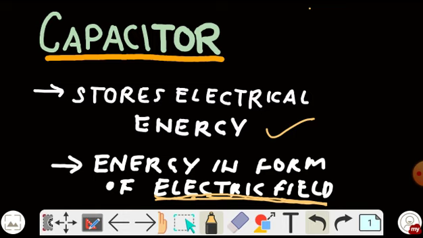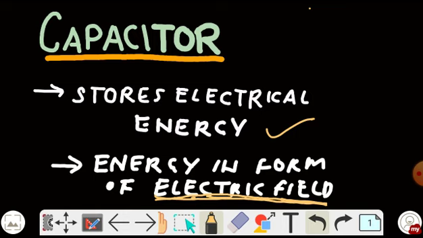So where do we use capacitors? Generally we use capacitors in a fan; the condenser we are using is a capacitor. And in driving motors, capacitors are used. What happens when we switch on the supply? First the capacitor or the condenser attached to the motor gets charged, and when it gets fully charged, that means it now stores energy. Now the capacitor throws that whole energy to the motor, and that drives the motor. Hence we use capacitors for driving motors. There are many other applications of capacitors also. So now you have some hint of what a capacitor basically is and why we use it.